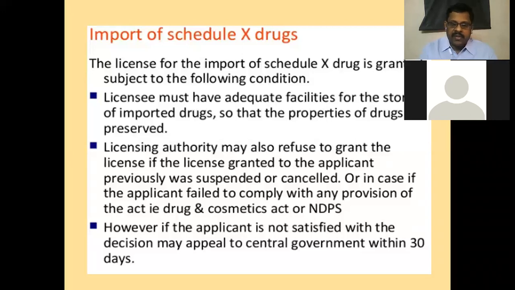The licensing authority may also refuse to grant the license if a license granted to the applicant previously was suspended or cancelled due to any reasons, any violations. If previously suspended and now they are applying again, the same group, we will not give a license at any cost. But the licensee has the right to apply to the government by explaining the previous conditions in which the violations were made, and they can sign an undertaking, and they can get a license. There are options.